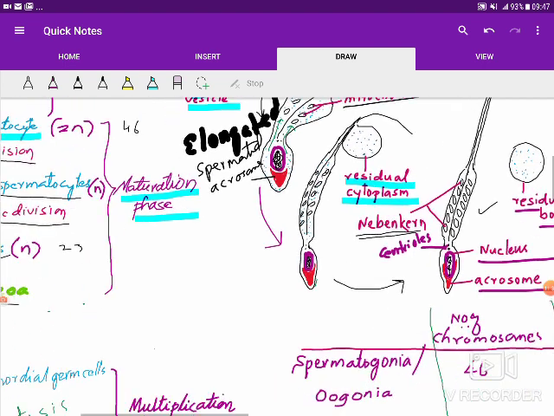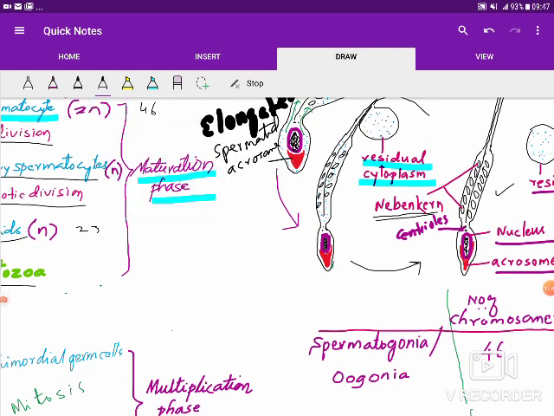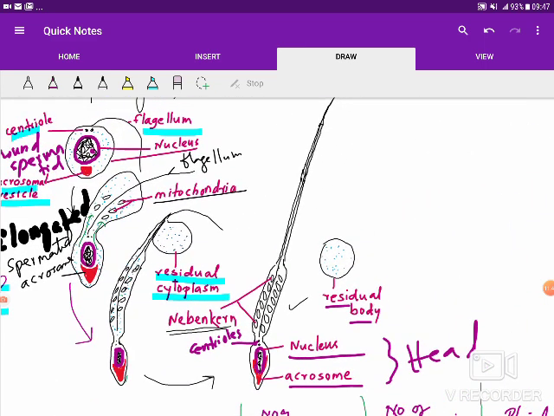And then the next part is the highly elongated part, the longest part of the spermatozoon, that is the principal piece, and at the end there is a tail piece.